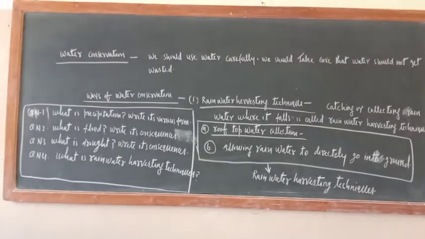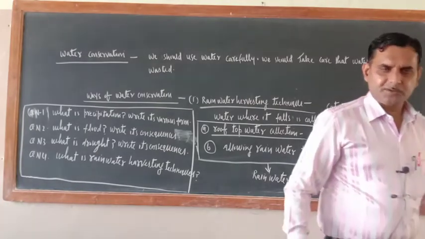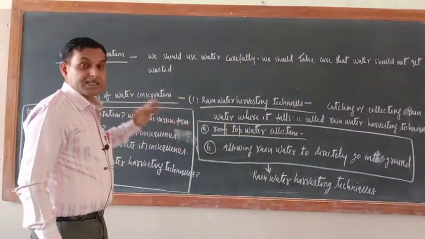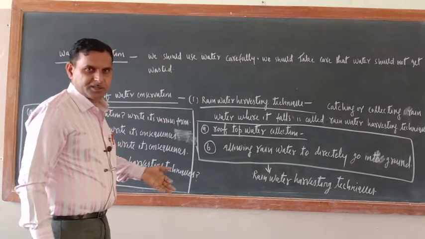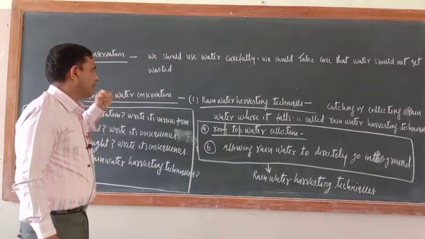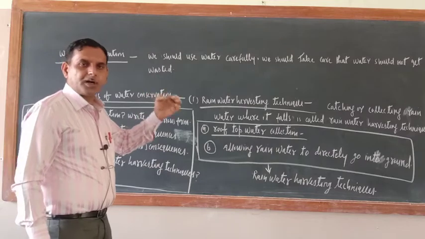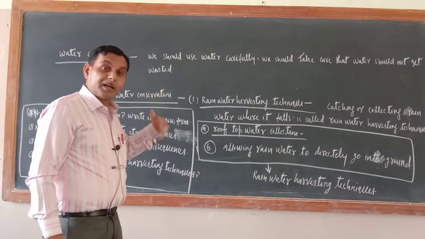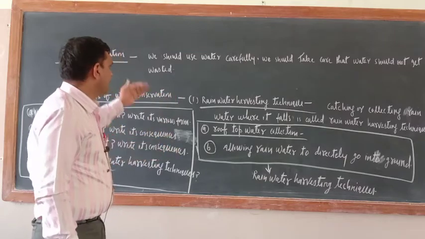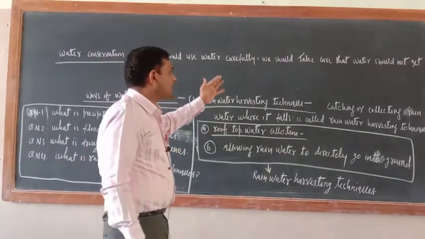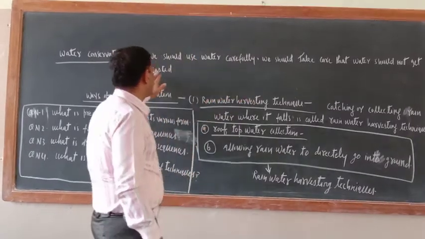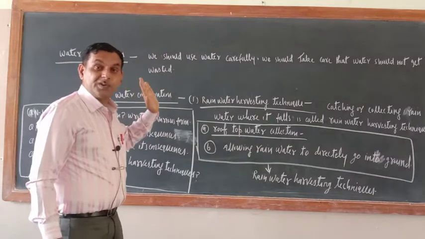So the last topic of this chapter is water conservation. What do you mean by water conservation? Conserving water, keeping water safe for future generations, that is water conservation. Okay, each drop of water should be conserved so that it is available for the next generation also. So we should use water carefully. We should take care that water does not get wasted. We should not waste the water.